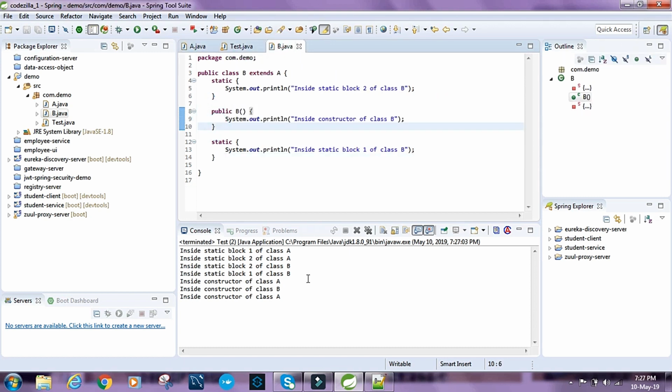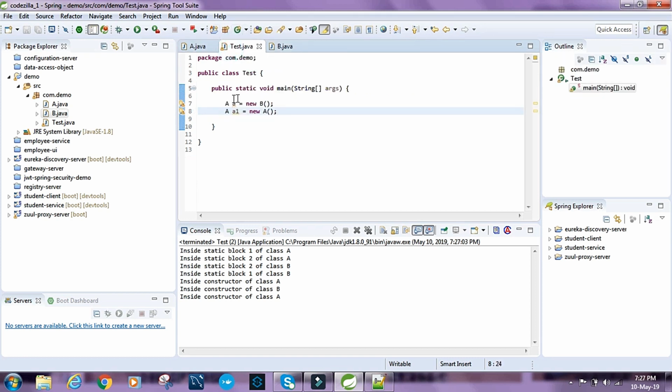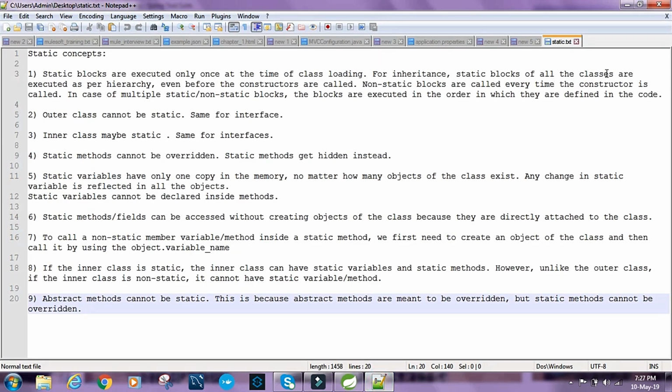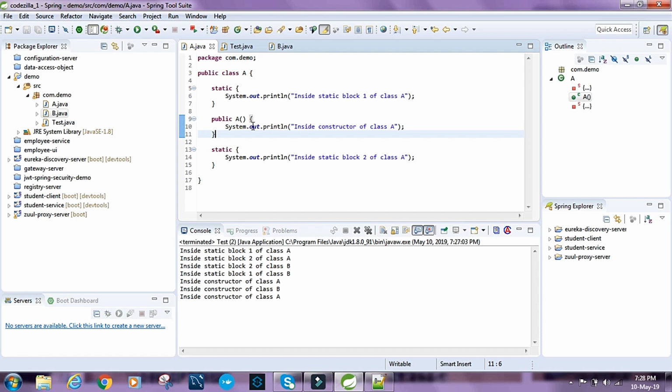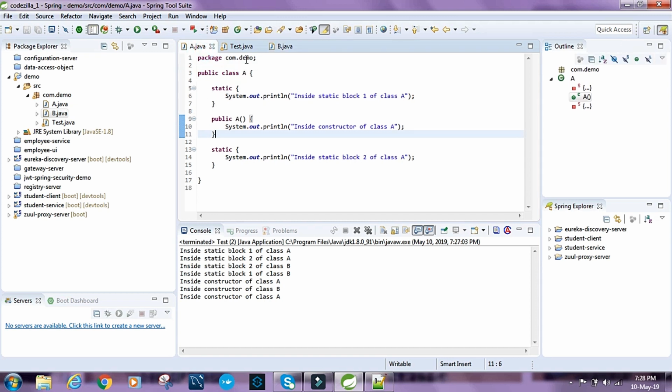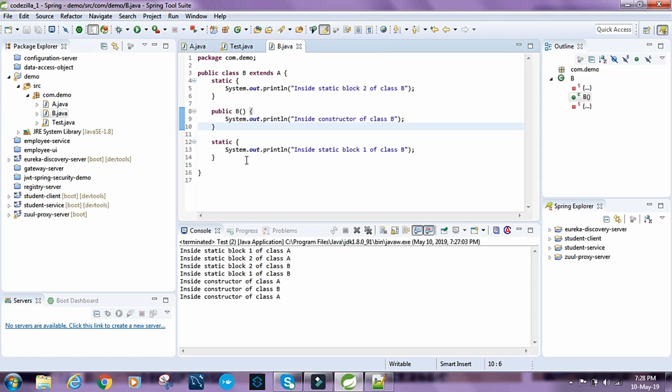And then we again have inside constructor of class A because we are creating an object of class A here. So the static blocks get executed only once, and the static blocks of all the classes are executed as per hierarchy even before the constructors are called. So before the constructor of this class was called, the static blocks got executed, and then the static blocks of this class got executed, and then the constructor of this class got executed, and then the constructor of this class got executed.